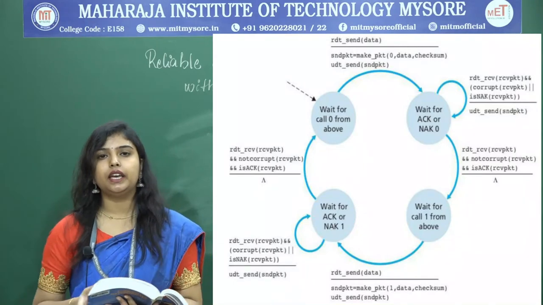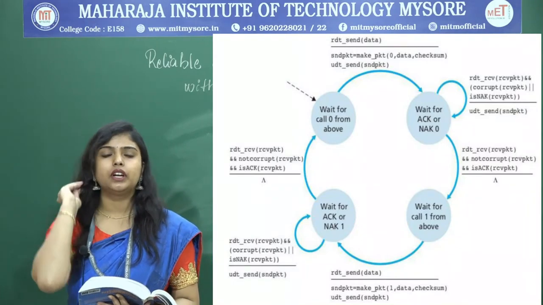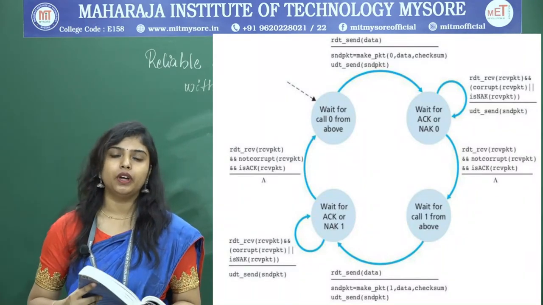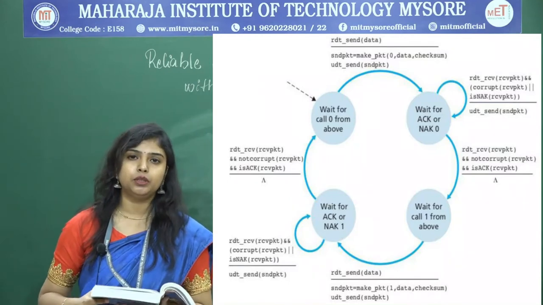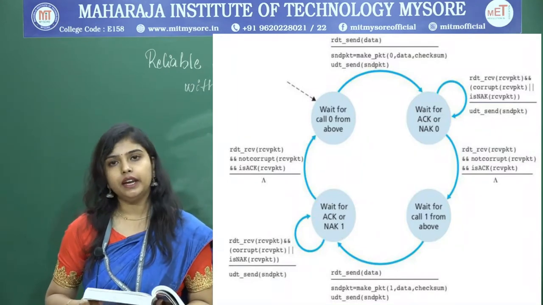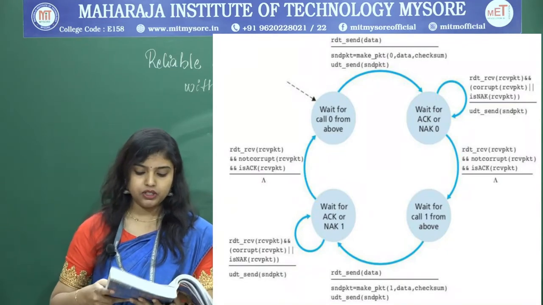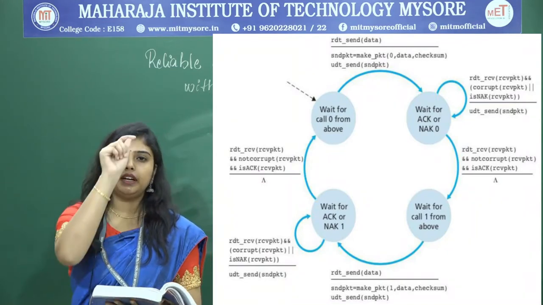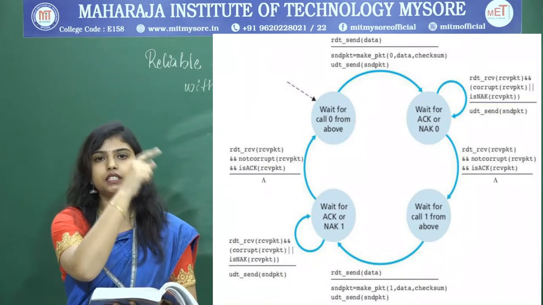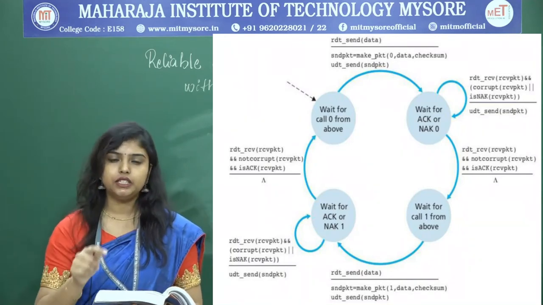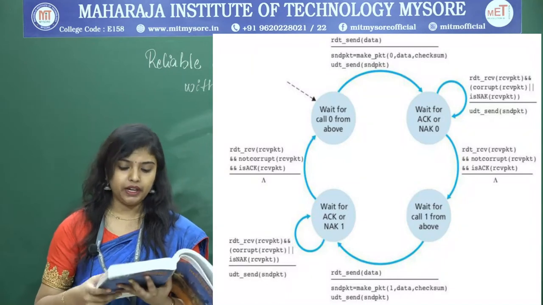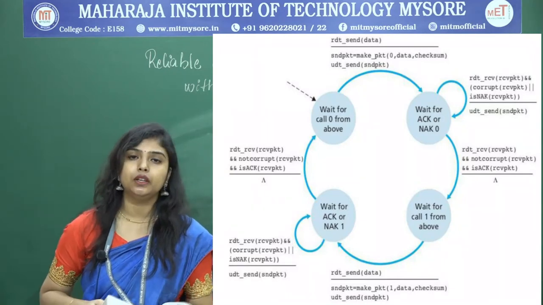As you can see in the diagram, they have tried to show the RDT 2.1 sender finite state machine. This is the sender side finite state machine. The dashed arrow shows the initial state, where it is waiting for call 0.